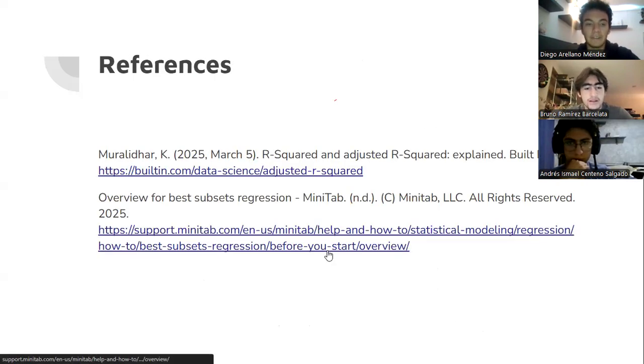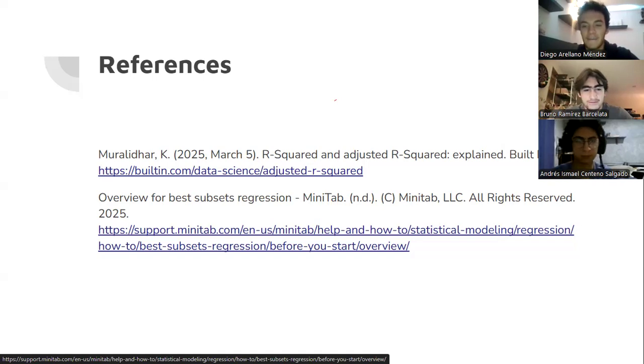Finally, here are our references. Well, here are the references: the overview for the best subsets regression, and the R squared and adjusted R squared explained. Thank you.